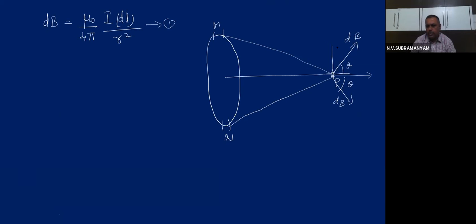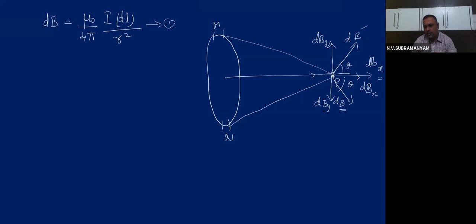It will be resolved into two components. One is the horizontal component, along the x-axis, yes or not? So, let us call the horizontal component dBx, and the vertical component dBy. You studied already: how many components were created for dB? Two components, dBx and dBy. Like that, this dB also I can resolve into two components, one again dBx, one again dBy.